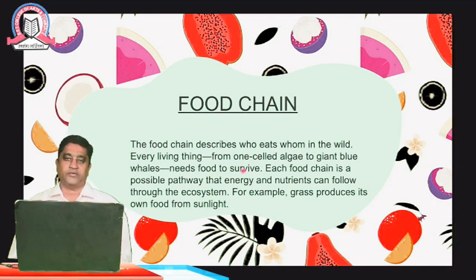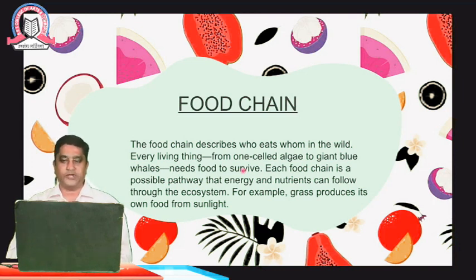Normally, as you are aware, what you learned in the school days are the producers, carnivores, herbivores and omnivores. The producers are those that produce, the plants, and the herbivores are those animals that eat only plants. Carnivores are the category of animals that eat these herbivore animals. Omnivore animals, as you have learned in school, eat both plants and animals. So, brushing up the knowledge you had in the earlier days.